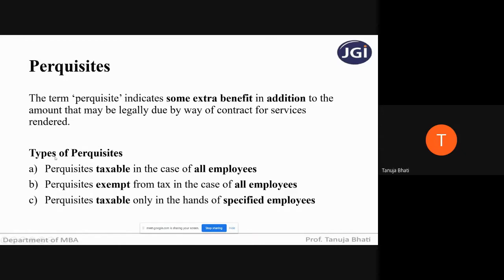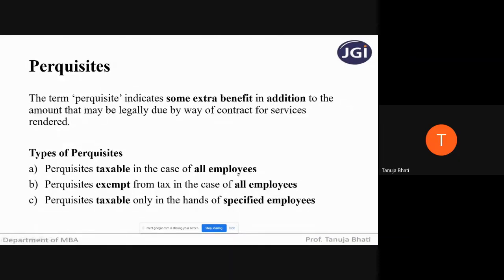Okay. Now there are three types of perquisites. Like there are certain perquisites which are given by the company or by the employer, and that perquisite is taxable in case of all the employees.